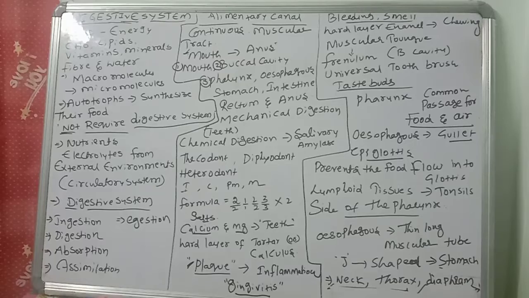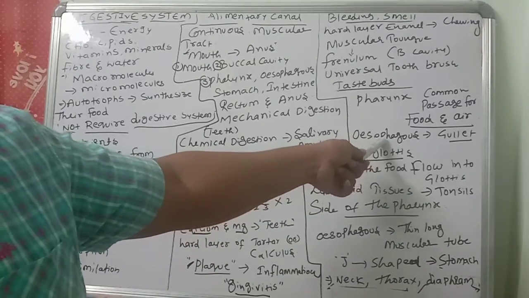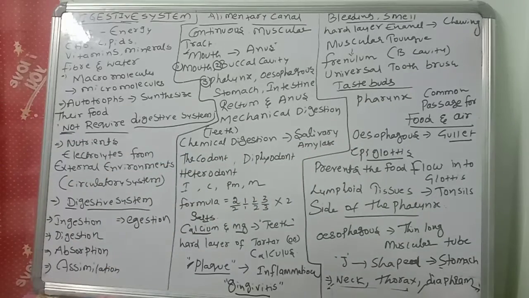Okay, children, you know very well, the food pipe is called the esophagus, and the gullet is also there. The opening of the esophagus through a wide opening is called the gullet, right? So through the gullet the food will move.